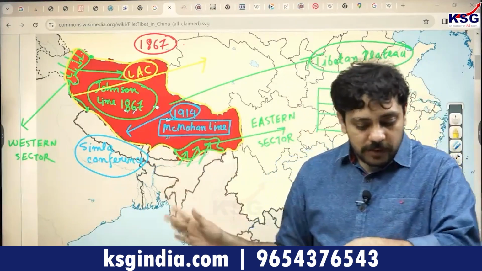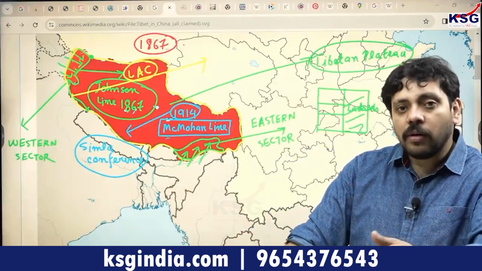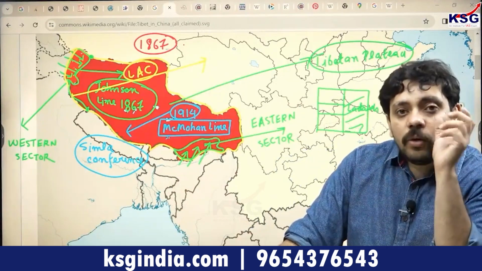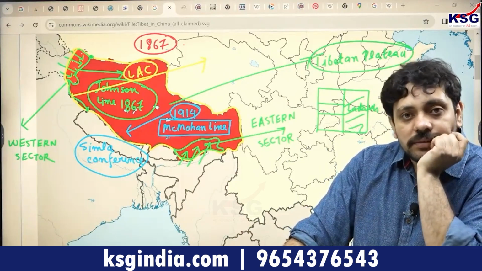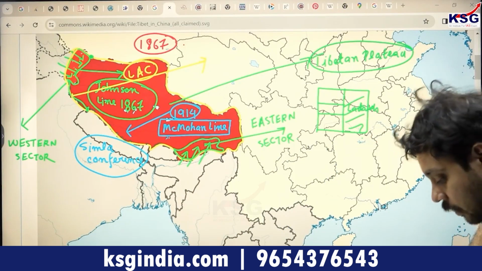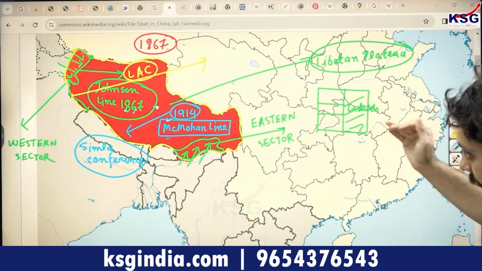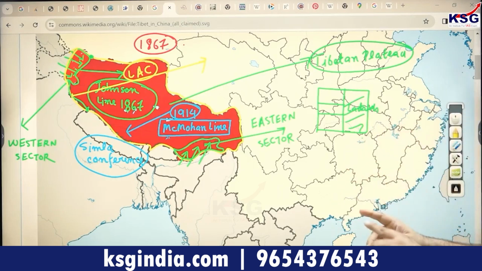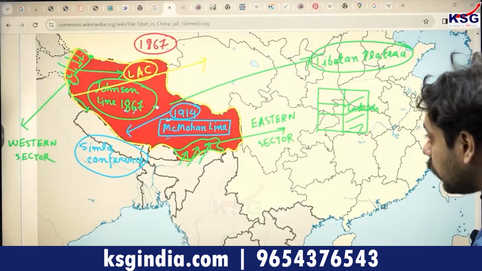These are important questions. The Johnson Line, the McMahon Line, the McCartney-Macdonald Line we'll take a look at, and then we'll take a look at the line of actual control. Do you get the problem as to how it originated between India and China in the first instance? Do you get a sense of what is the nature of dispute between India and China with regard to the border dispute, looking at this diagram? What is the Johnson Line? What is the McMahon Line? What is the alternate that was introduced by China known as the line of actual control?